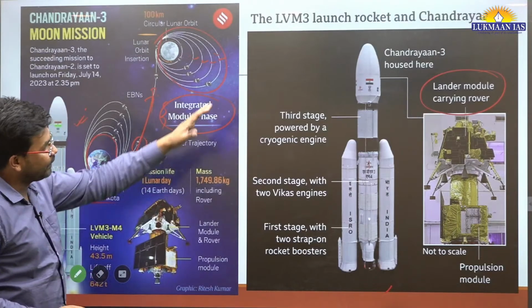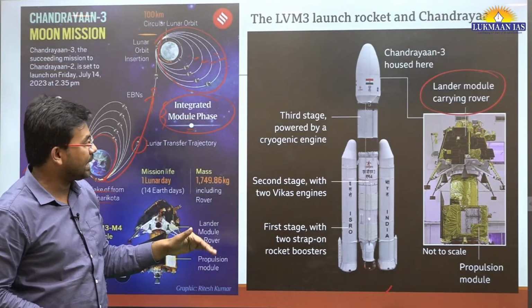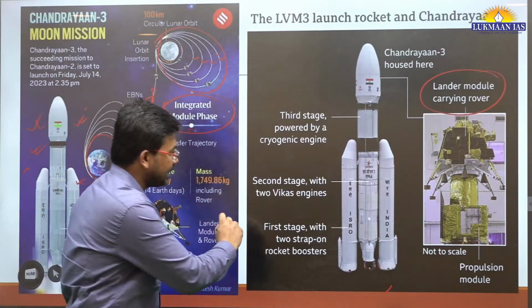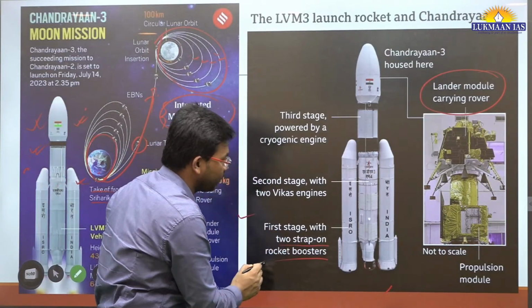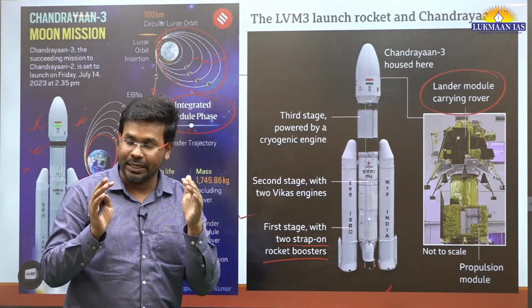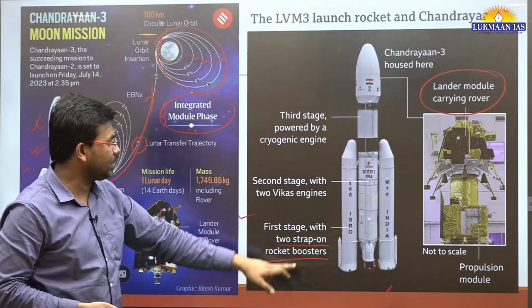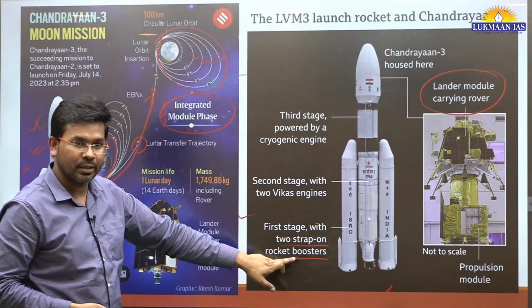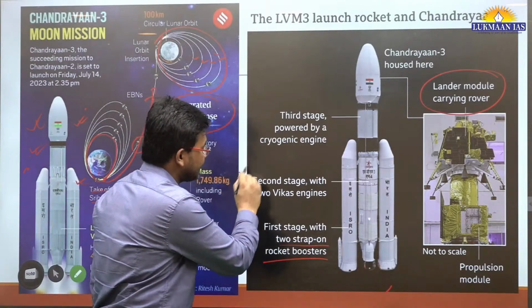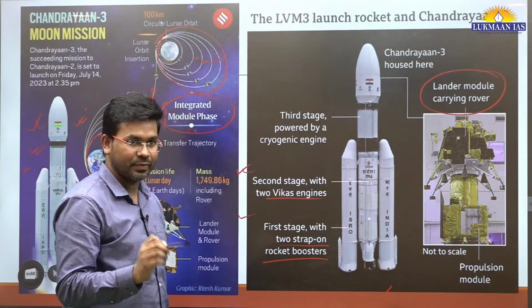Then if we talk about this launch vehicle Mark III, LMV3, it has different stages. The first stage is 2 strap-on rocket boosters. Okay, these are, let's say, engines. These engines help it to lift off. So it had 2 strap-on rocket boosters. Then the second stage had 2 Vikas engines. Okay, Vikas engines. The name of the engine is Vikas engine.